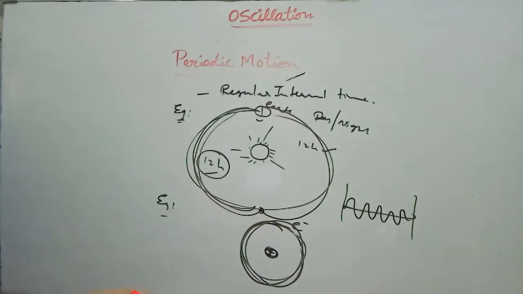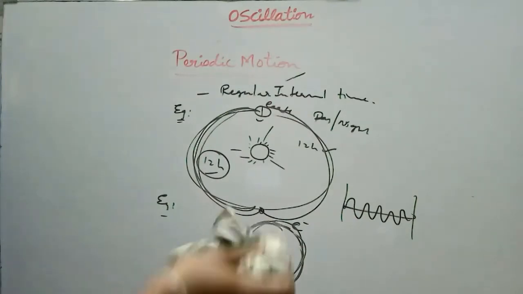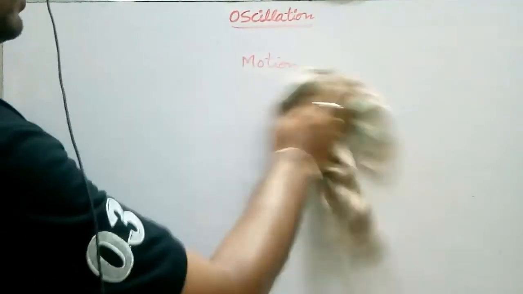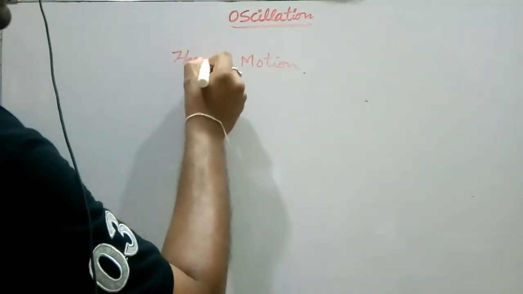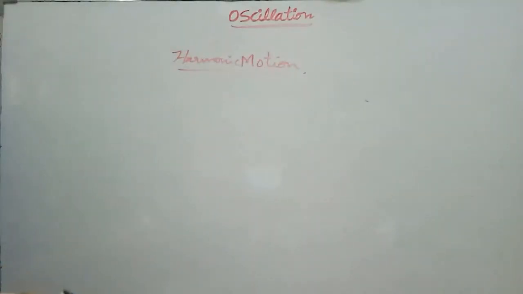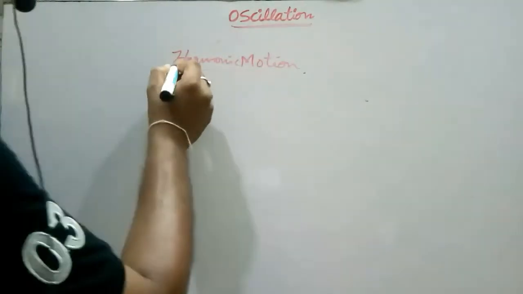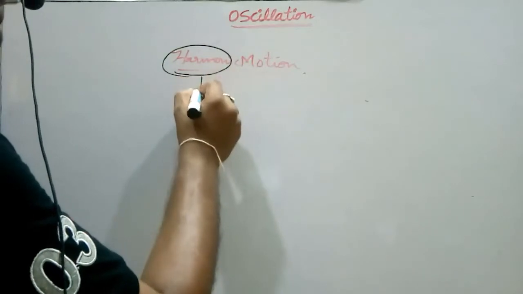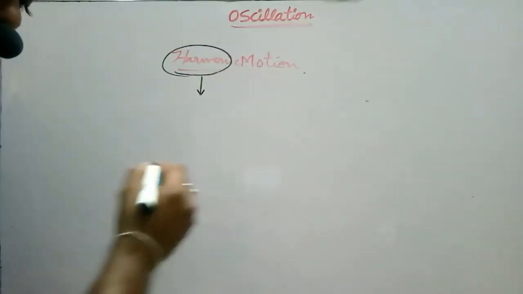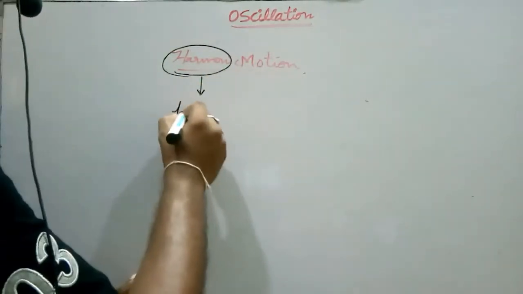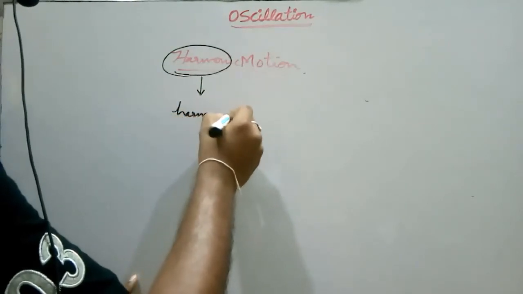Okay. Now we discuss harmonic motion. What is harmonic? Harmonic means the displacement of any particular body in periodic motion should be expressed in terms of harmonic functions.